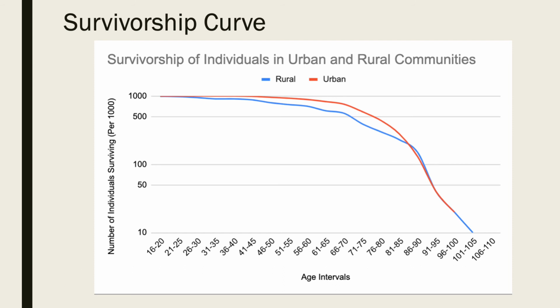The difference between the urban curve and rural curve can also be due to the greater variance in deaths seen in the rural population. So we can conclude from looking at this survivorship curve that there is a clear difference in the survivorship of individuals in urban and rural communities.